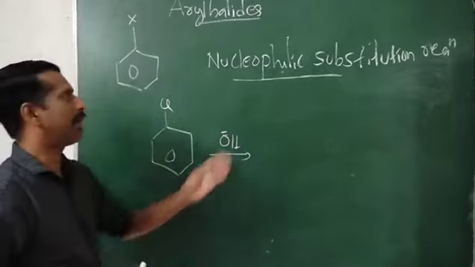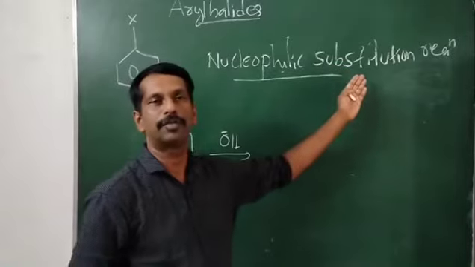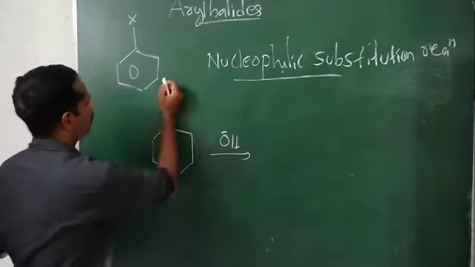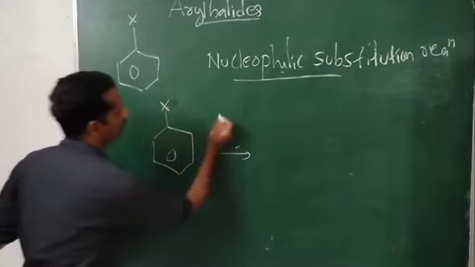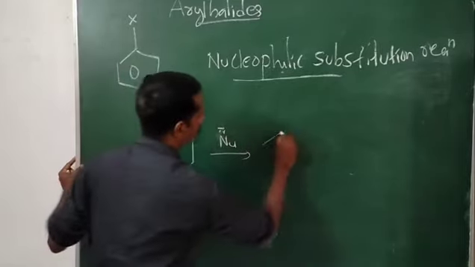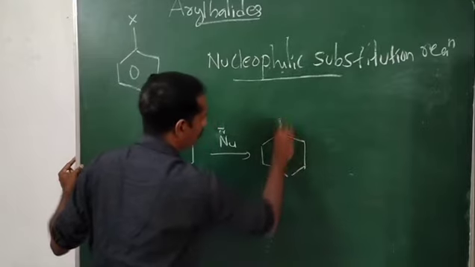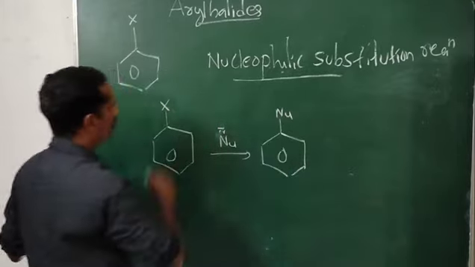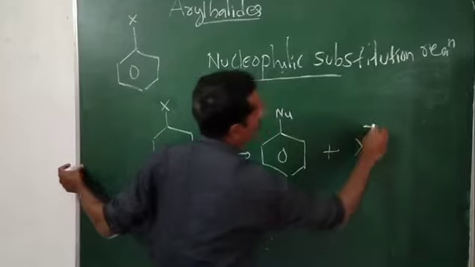That type of reaction is known as nucleophilic substitution reaction. That means replacement of the halogen atom by a nucleophile. So what do you get? The nucleophile attaches to the benzene ring, plus X minus forms.